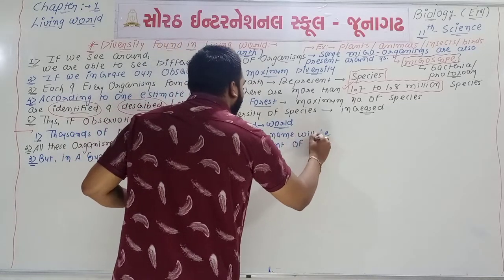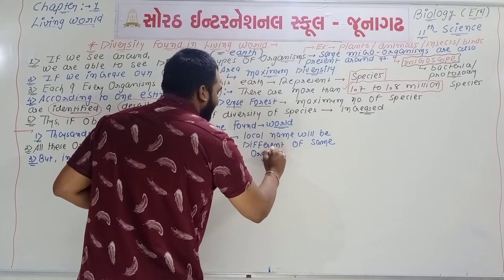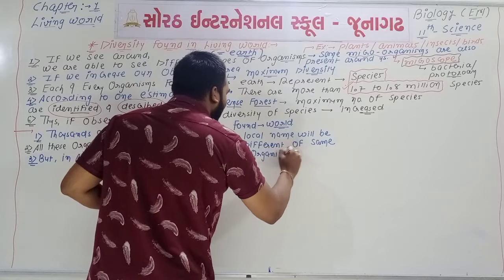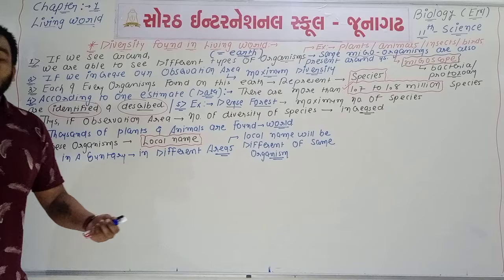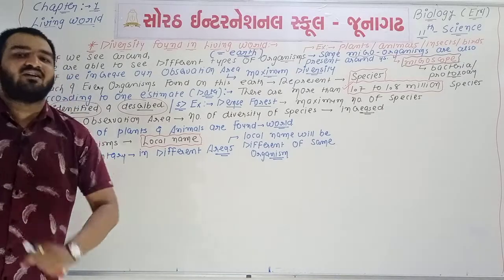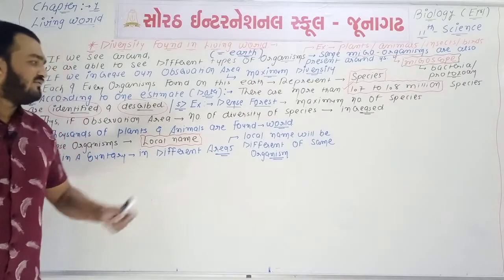It means that for one organism, so many names are there in only one country. If we take so many countries, then so many names will be there.